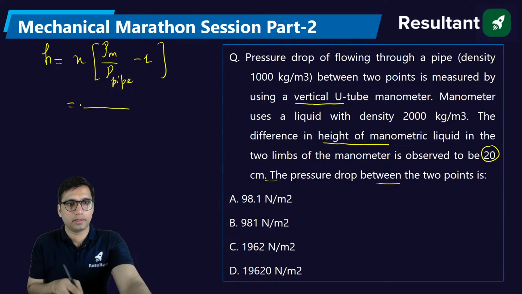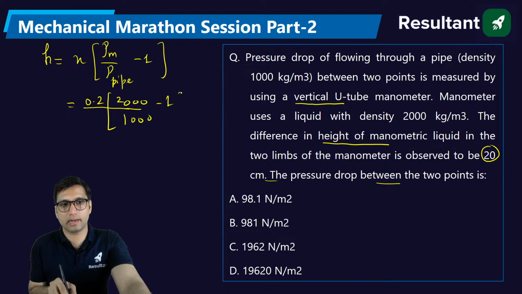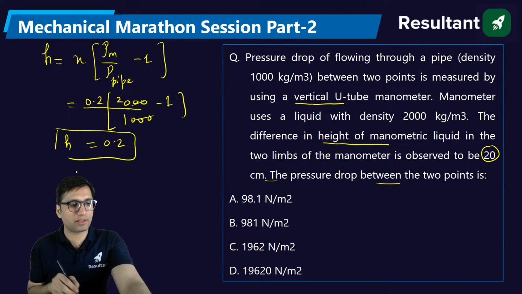All right. So this is H, right? You will get X as 0.2 into 2000 divided by 1000 minus 1, that is, you will get this value as 0.2. Okay, you have got the value of H. Now you have to find the pressure drop here, and H is equal to X.